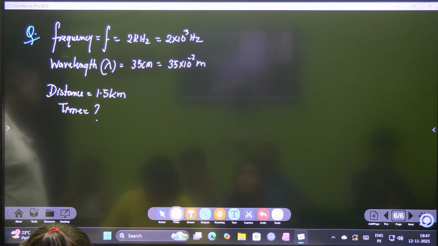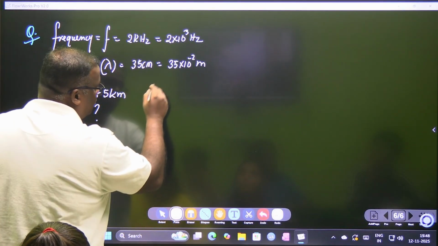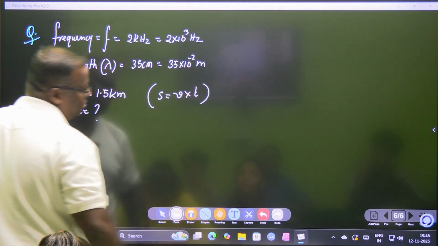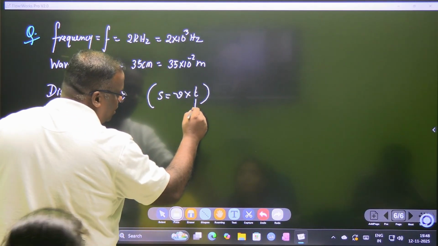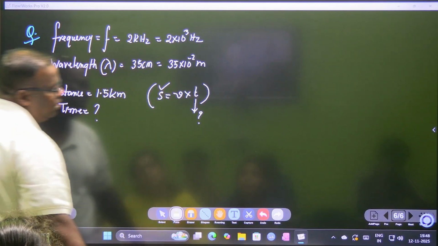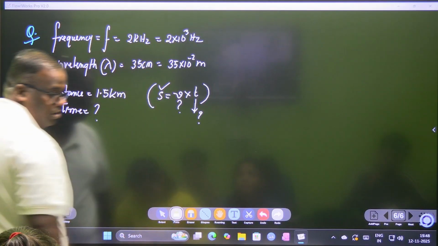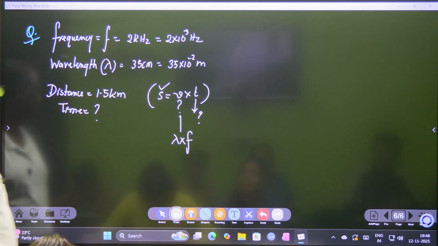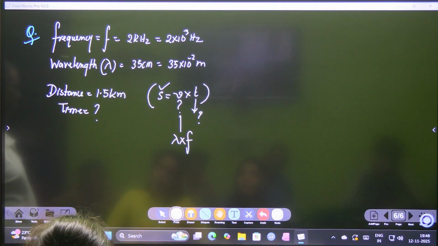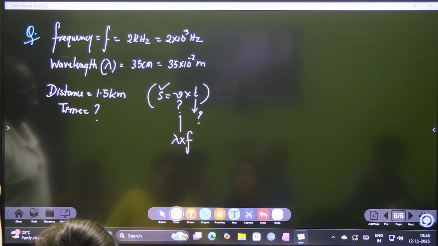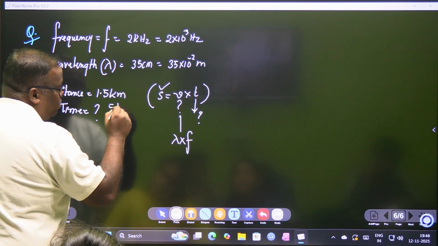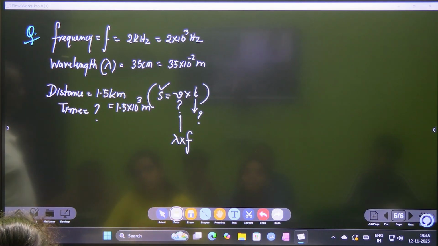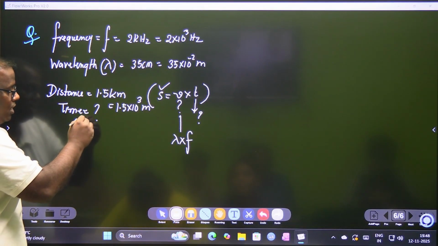1.5 किलोमीटर्स. तो सबसे पहले यहां वही formula use होता है, that distance is always equal to speed multiplied by time. हमें time पूछा है, हमारे पास distance दिया हुआ है, उसके लिए हमें speed चाहिए. And speed in the chapter of waves is a product of frequency and wavelength. I will not do this problem after this. That you are supposed to do. And while using distance, please ensure that this is 1.5 into 10 to the power 3 meters. तो आपका time का answer किस में आएगा? Automatically seconds में.